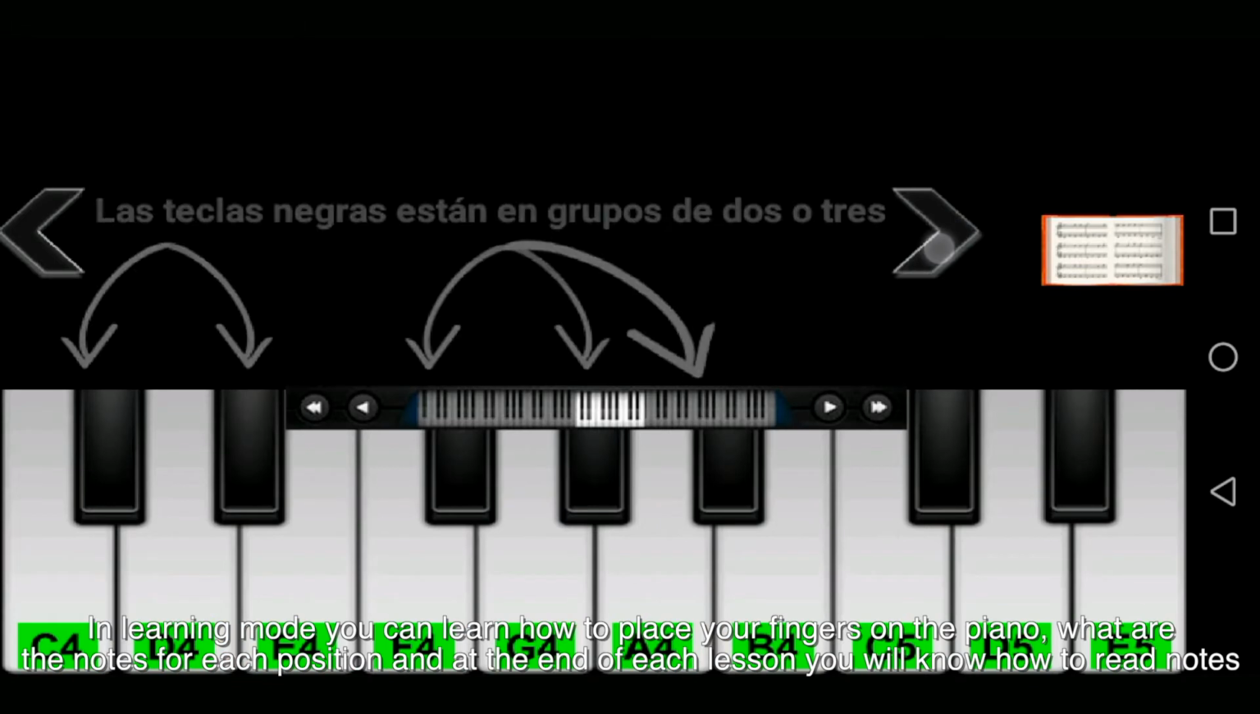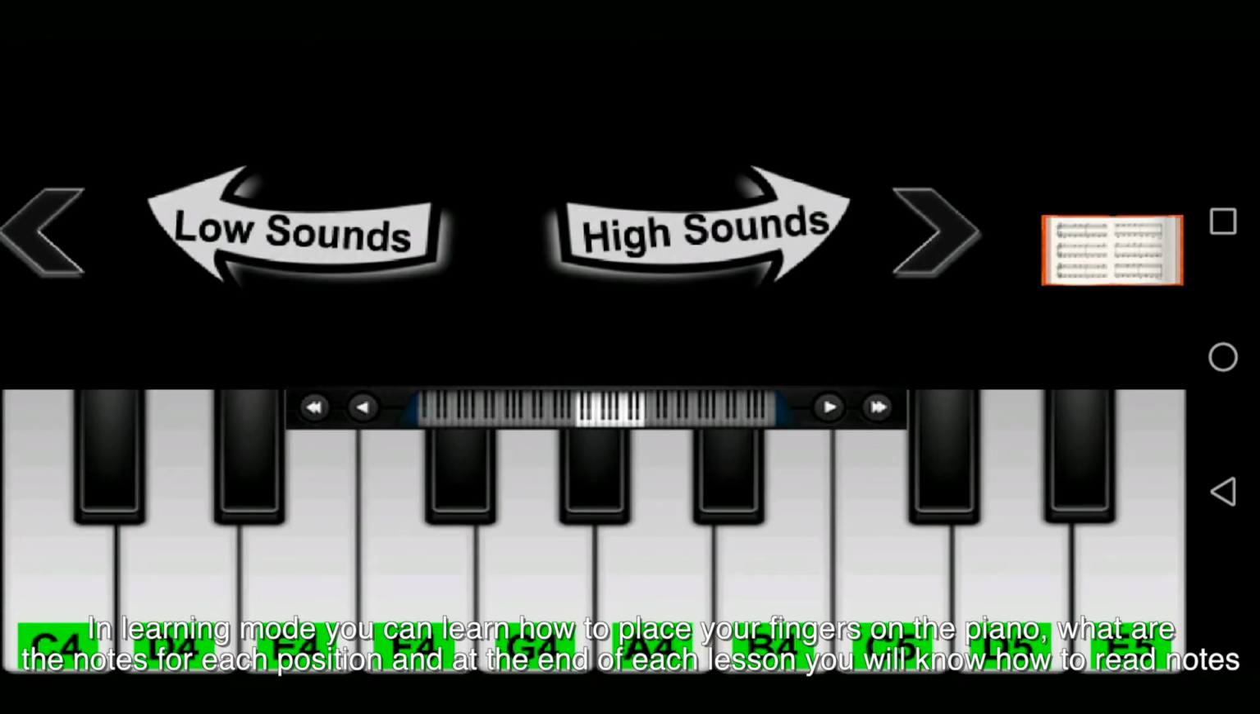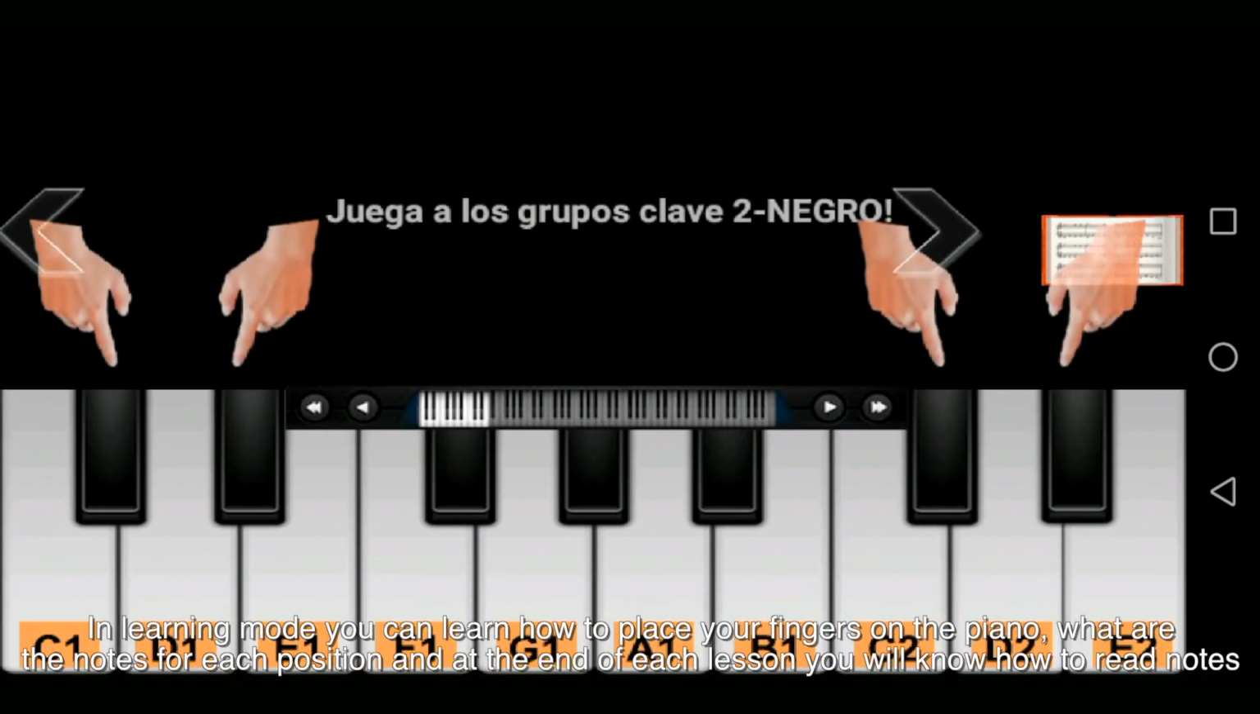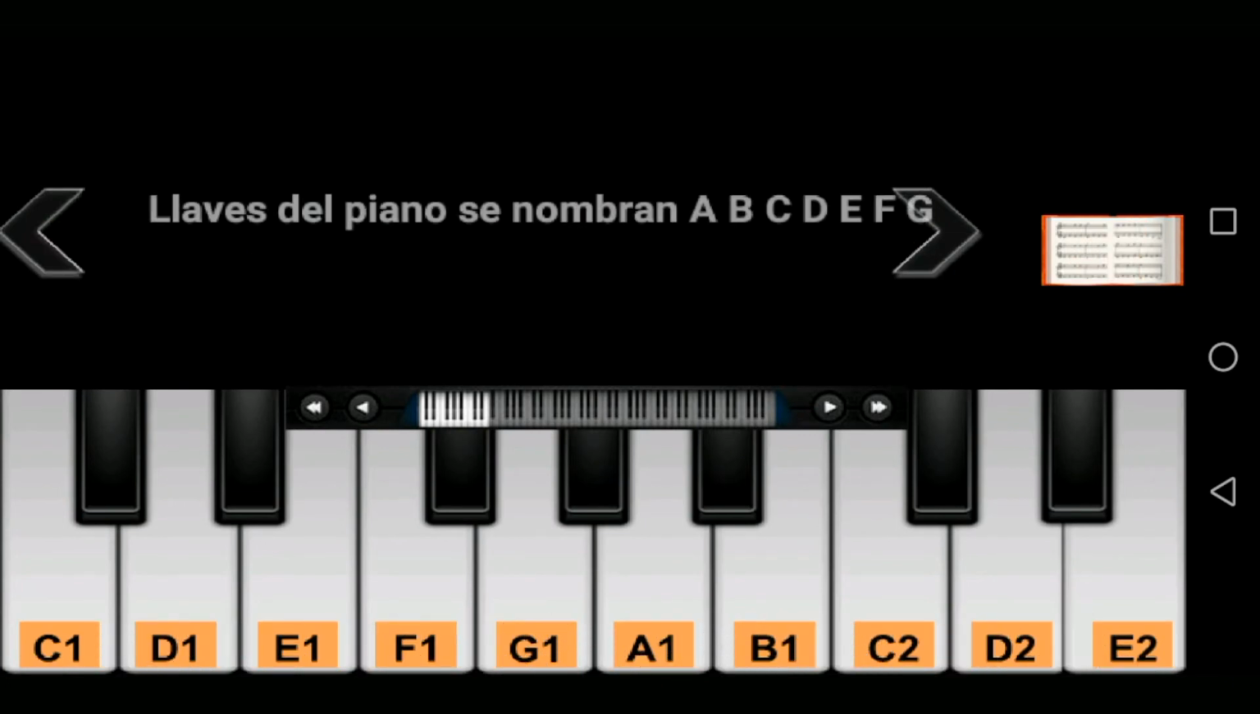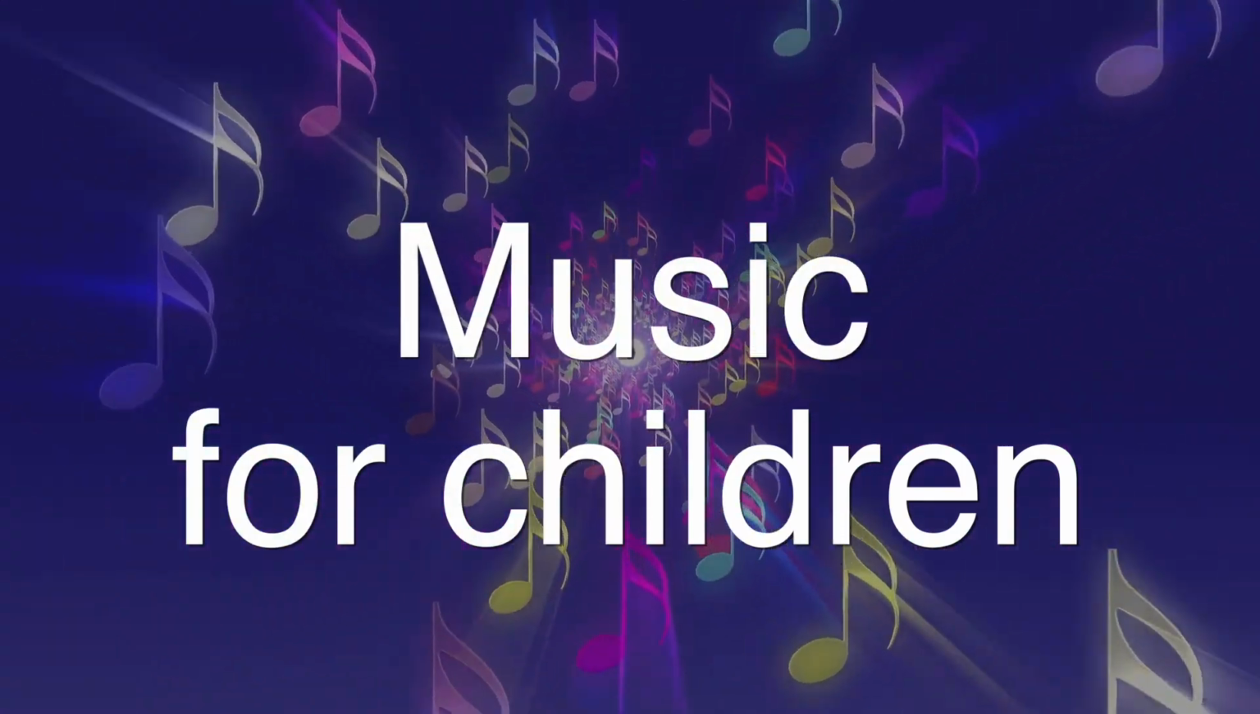In learning mode, you can learn how to place your fingers on the piano, what the notes are for each position, and at the end of each lesson, you'll know how to read notes and play any song.